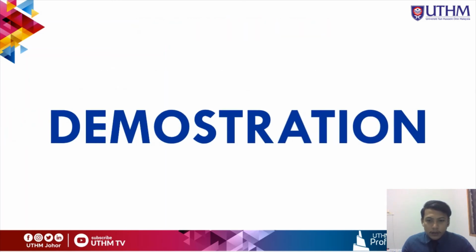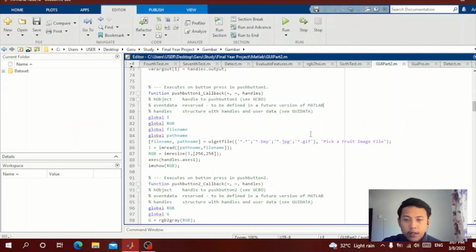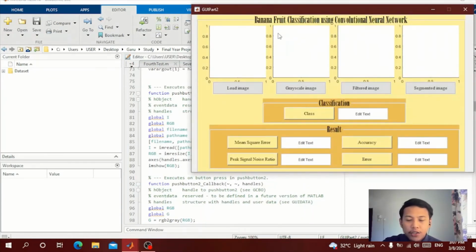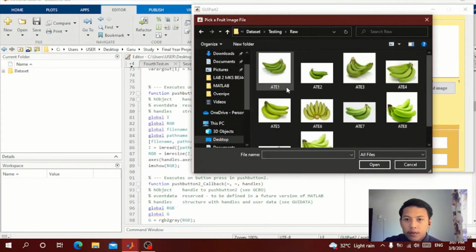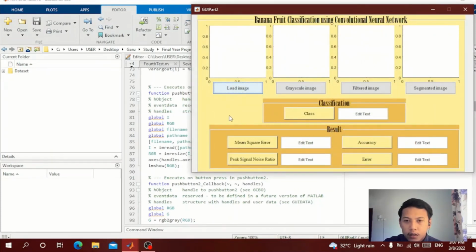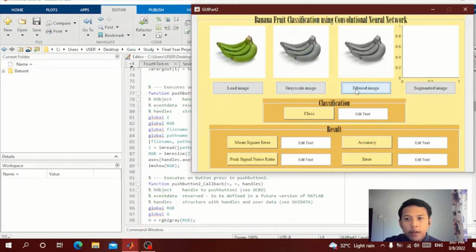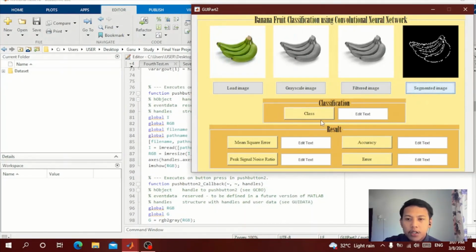Demonstration. For simulation part, this is my GUI application in this project. This is my GUI layout. First, we need to load the image. Then turn the image into grayscale image and filtered using median filtering. Segment the image. By clicking the class push button, the system will determine whether this image is raw, ripe, or over-ripe.